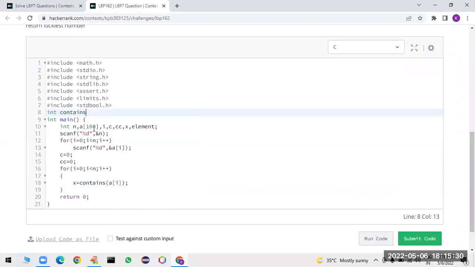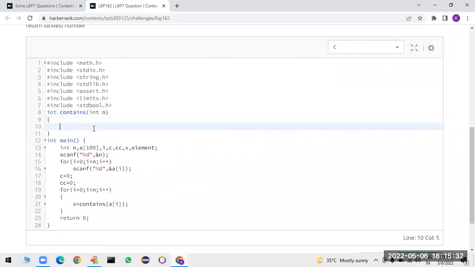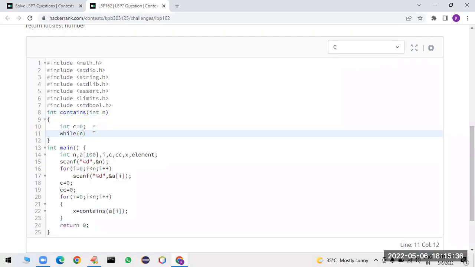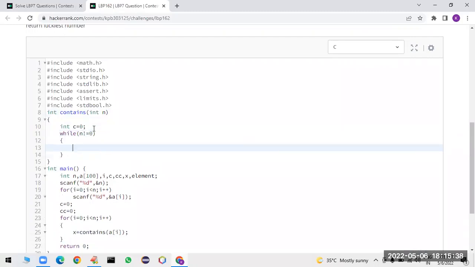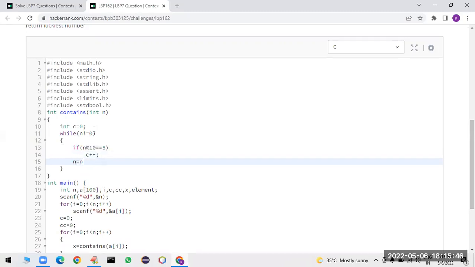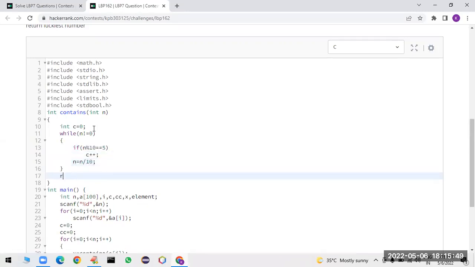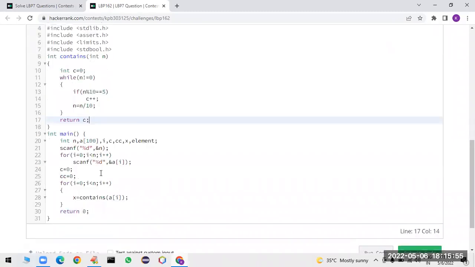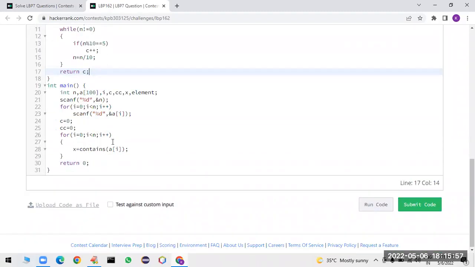Sir, contains is going to take a number n, and integer count is equal to 0. While the value of n is not equal to 0, I am going to check whether that digit is 5 or not. If it is 5, count plus plus, n is equal to n by 10. Finally, I am going to return the value of count. That means it will return how many fives there are. So that I am capturing in x.